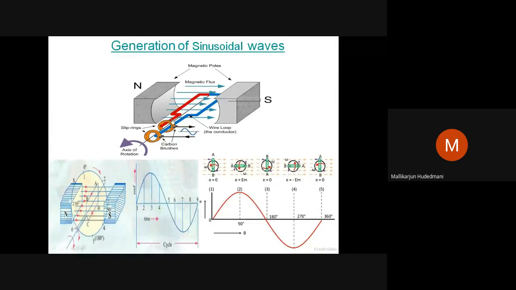Let it be connected to one of the highly conducting copper slip rings, a circular ring mounted on the shaft, which is insulated from the shaft. There is no electrical contact with the shaft, but it is physically connected to the conducting frame part AB.